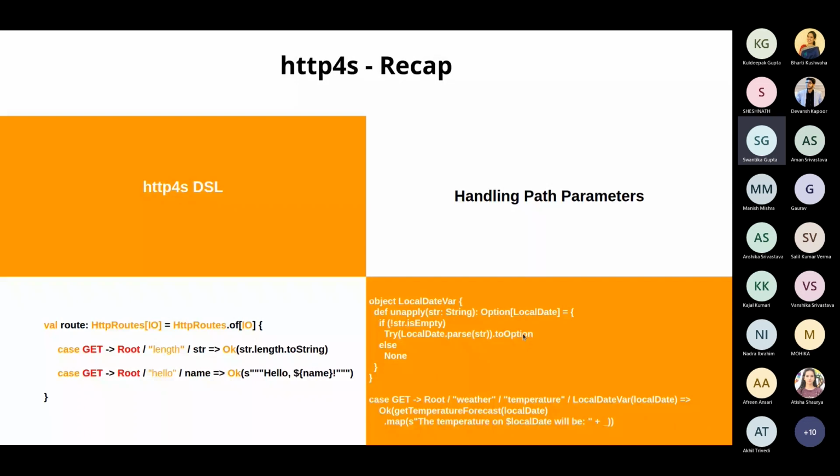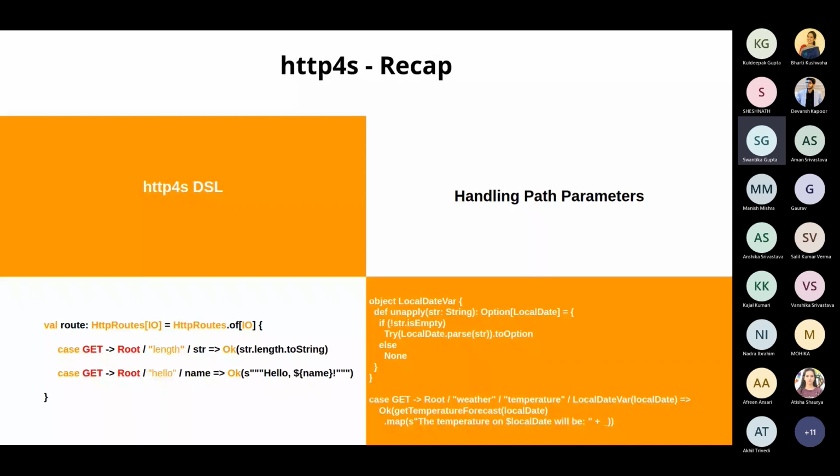In any scenario, I'm handling this path parameter and not working with just the string representation of whatever path parameters it is passing on, right? And after that is done, I am having my response that if it is a valid local date, then I want to implement get temperature forecast for that date. It's an API, a business logic that I've created that will get me the temperature for a particular date.